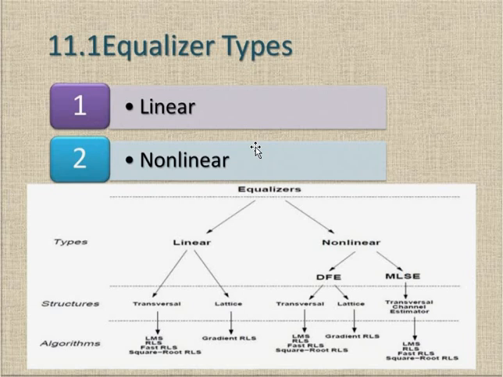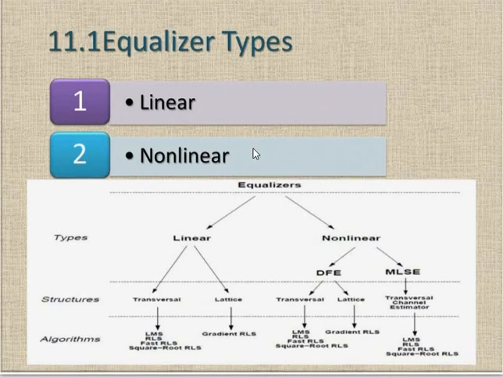The equalizers are of two types, linear and non-linear. In the linear type, there are transversal and lattice types. In the non-linear type, there are another two types, which are DFE and MLSE. In the DFE, there is transversal and lattice. In MLSE, there is a transversal channel estimator. Then there are different algorithms.